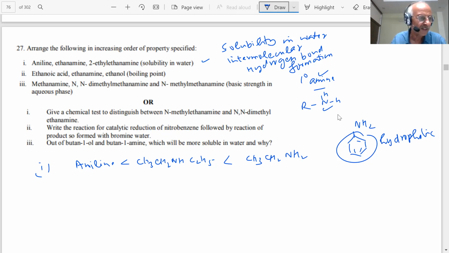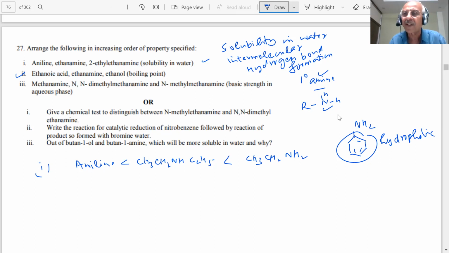And when we discussed the boiling point, students, in the last question, we told you that it is highest in ethanoic acid, because there is very strong hydrogen bonding, as well as the molecular mass of ethanoic acid being higher. So ethanoic acid, ethanamine, and ethanol: ethanol has oxygen, so it has stronger hydrogen bonding than ethanamine, than nitrogen.